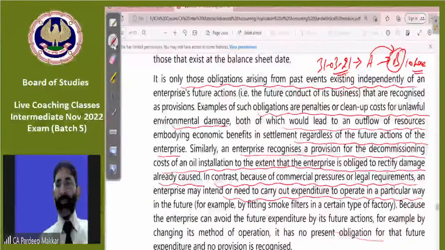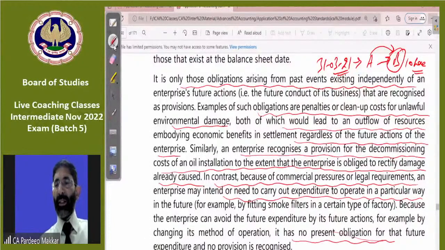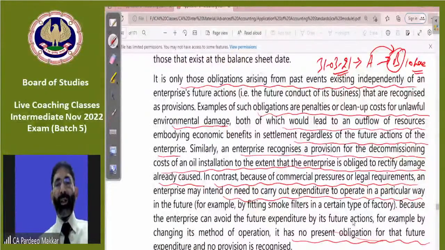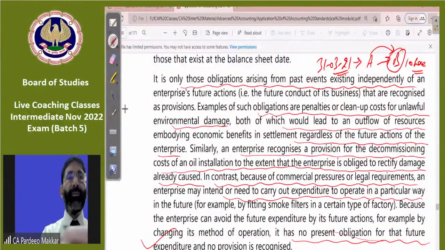By changing its method of operation, it has no present obligation for future expenditure. Now, here it is very much clear that there is no chance of this expenditure to be incurred in future because we can change the operation. So no provision is required in this case. So it will depend upon case to case basis whether provision is to be created or not.